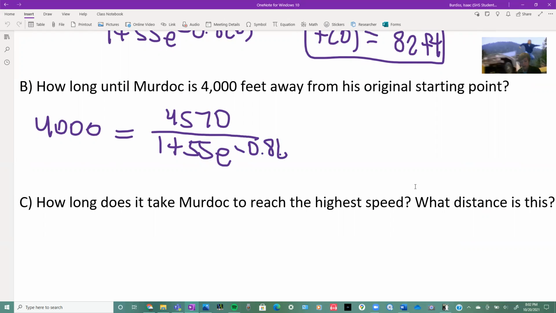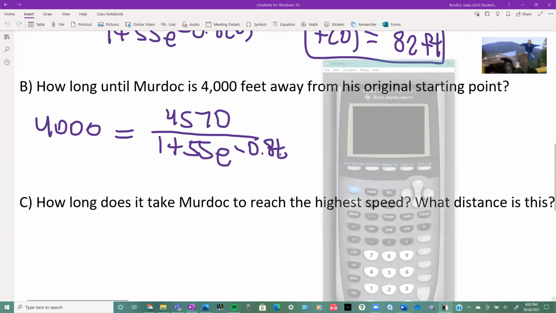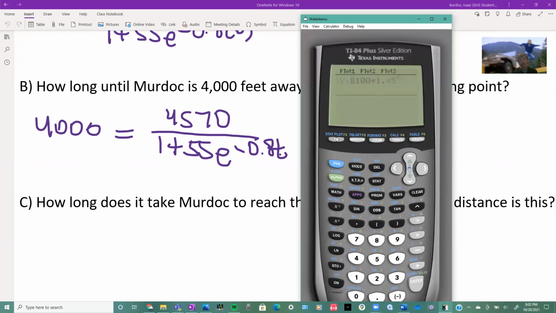Okay. And I said there were 2 ways to do this. We can use the log function or graphing. In this case, I think graphing is easier because it's not very easy to do the log thing for one like this. So in one equation we're going to type in alpha y equals, and then below, 1 plus 55, oh, not 555, e to the negative 0.8.